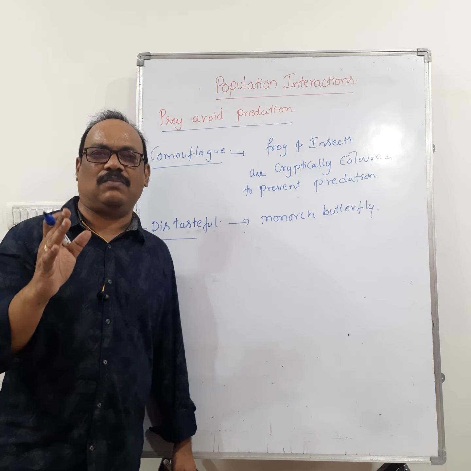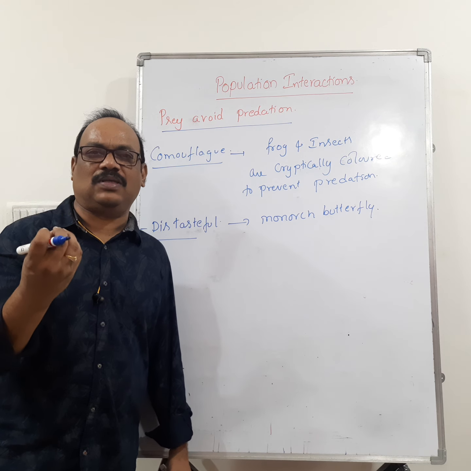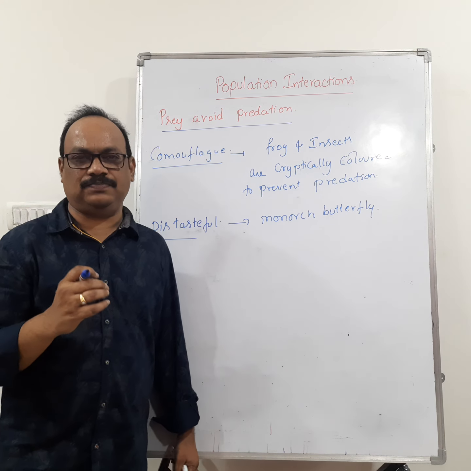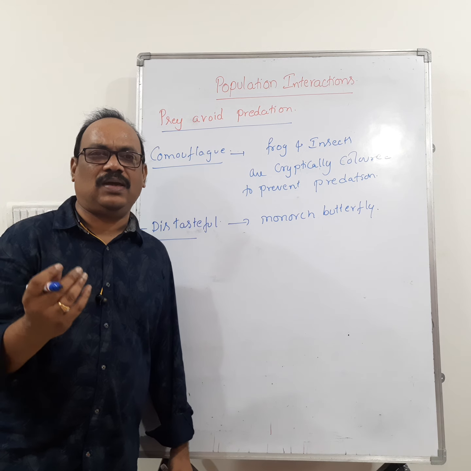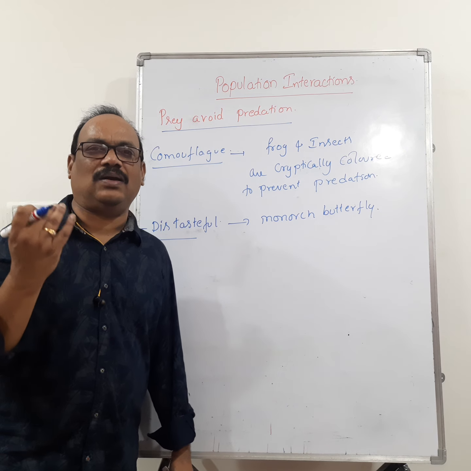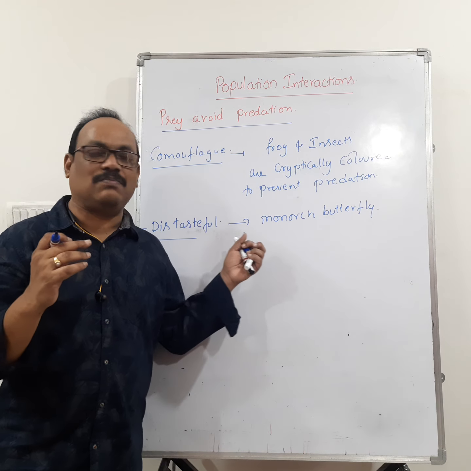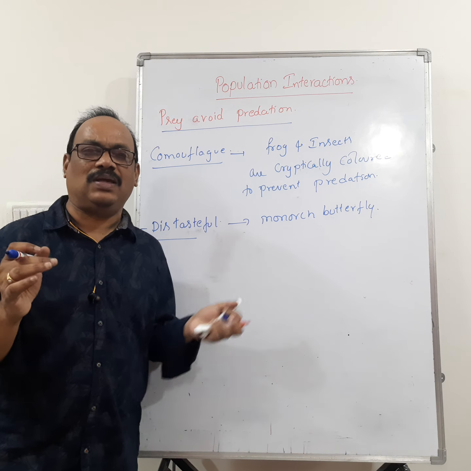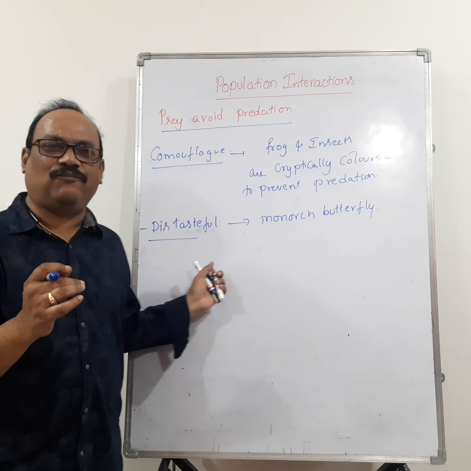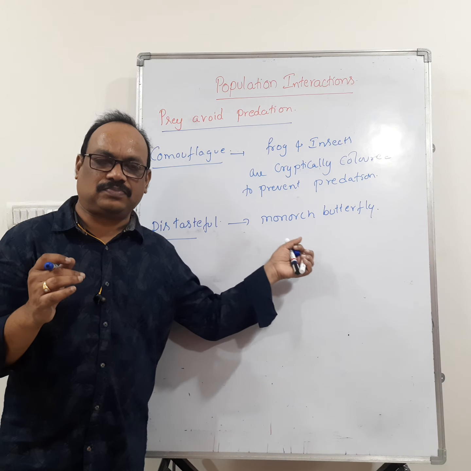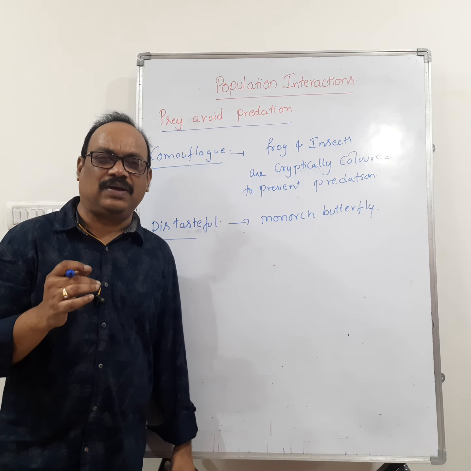It has some chemical in its body. The monarch butterfly gets that chemical during the caterpillar stage, so that the birds feel the monarch butterfly is distasteful and avoid eating them. Like that, the monarch butterfly can avoid predation by the birds.